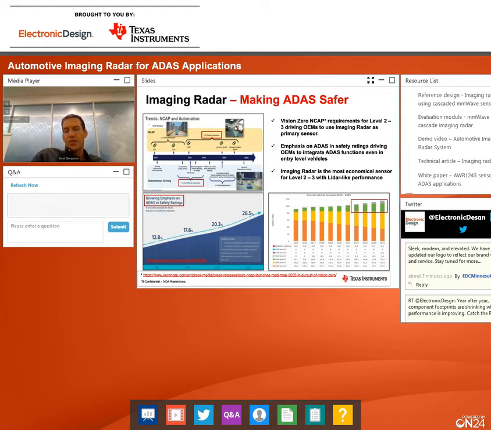To meet these very advanced safety measures, the most economic sensor is the imaging radar, with its enhanced angle resolution. We understand that imaging radar is still considered complicated in today's market, and this is why TI has developed very nice tools to make this development much simpler and more accessible for you.